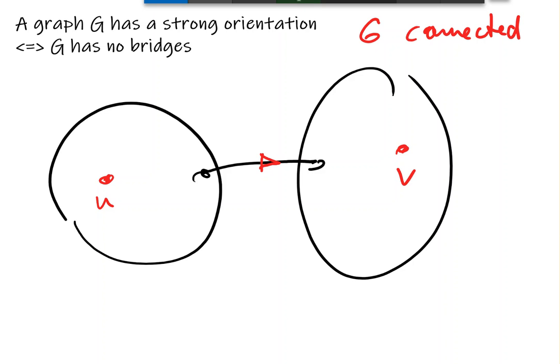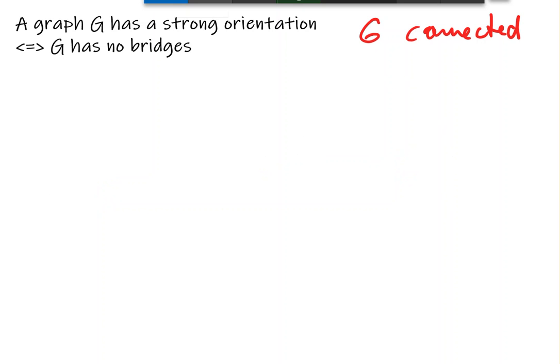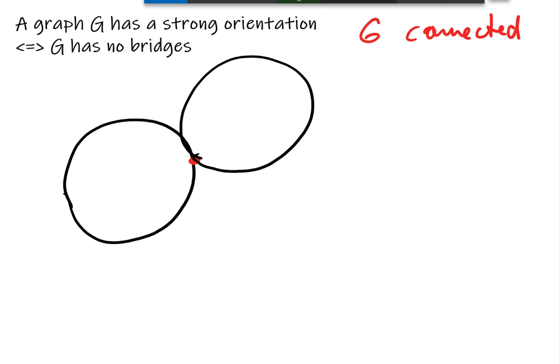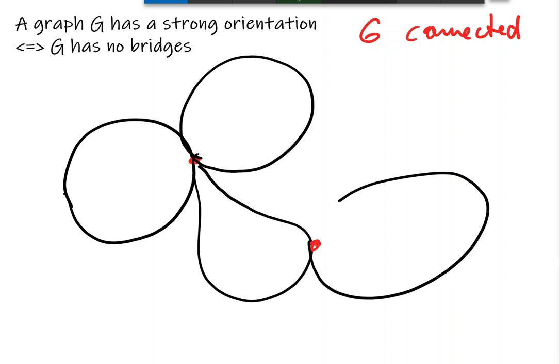How can we prove this? What does no bridges mean? Well, let's look at our block decomposition of our graph. So let's look at all the cut vertices in this graph and look at the blocks that are spanned. So here's the block decomposition of our graph.